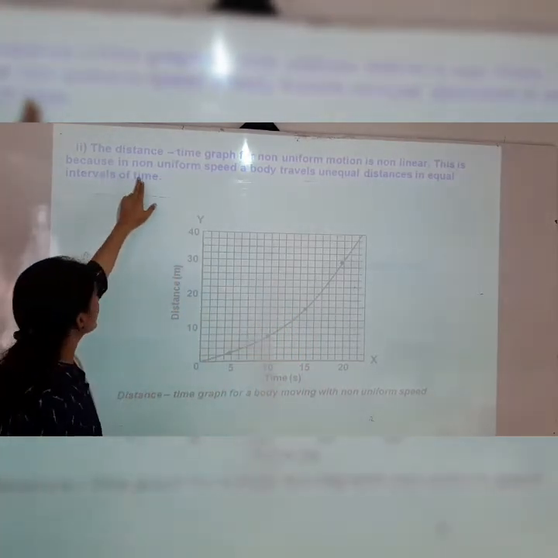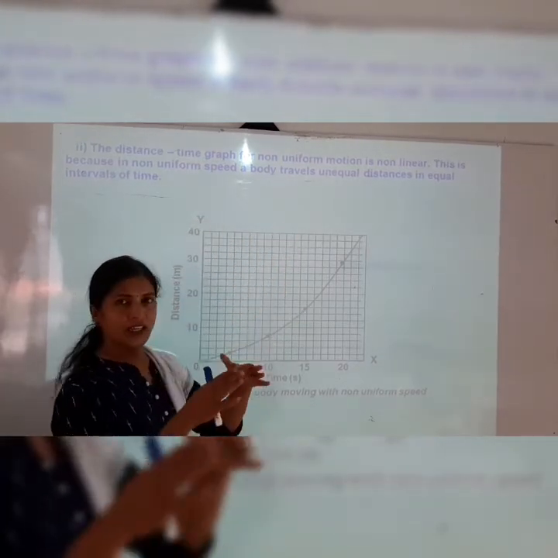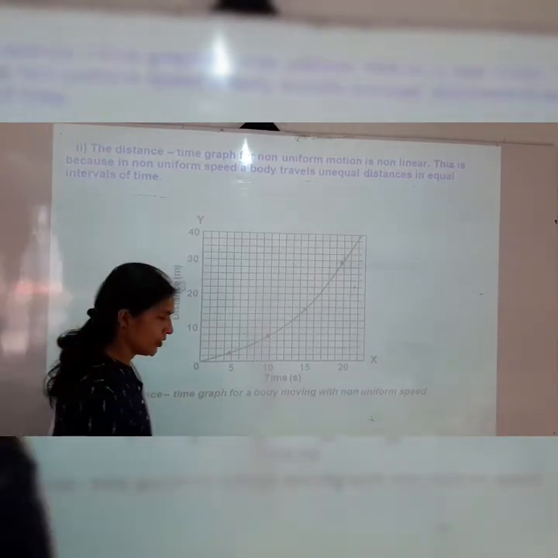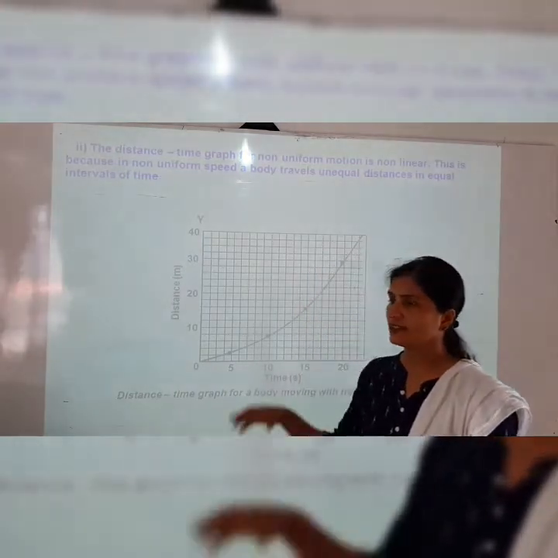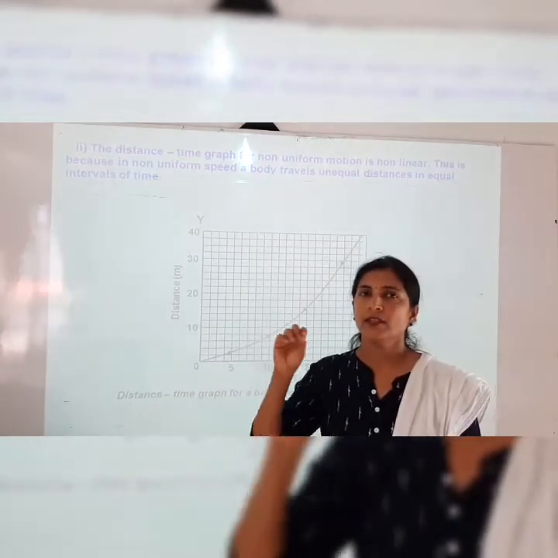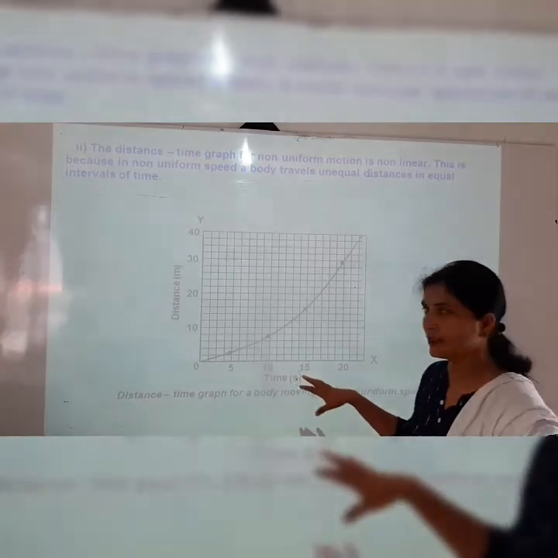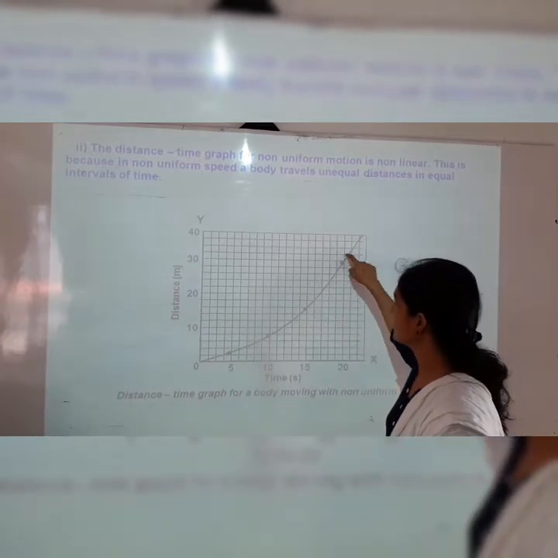This is because in non-uniform speed, the body travels unequal distances in equal intervals of time. Here you can see in the non-uniform motion, the body travels unequal distances. The distance is not the same, but the time interval is equal. So in this way we get a non-linear graph.